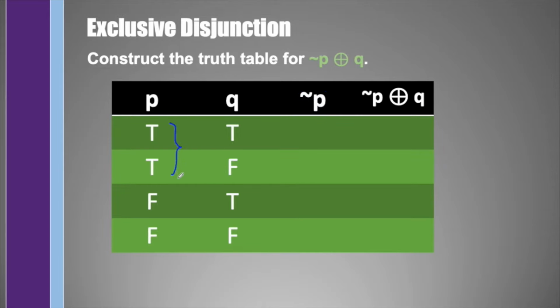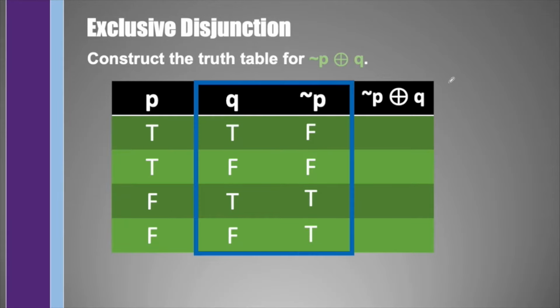in which true will become false and false will become true. Then all we have to do is to take a look at not P and Q columns to determine what is not P exclusive disjunction with Q, in which this is true if exactly one of the two propositions is true. So this indicates that this is true, this is false, this is also false, and this is true.